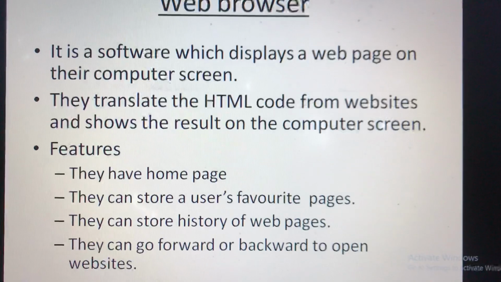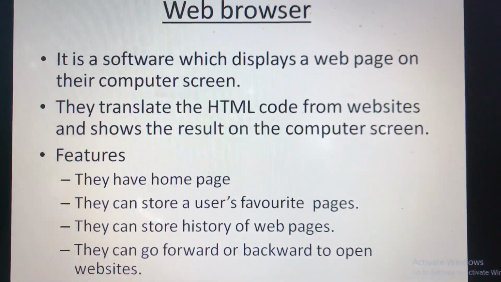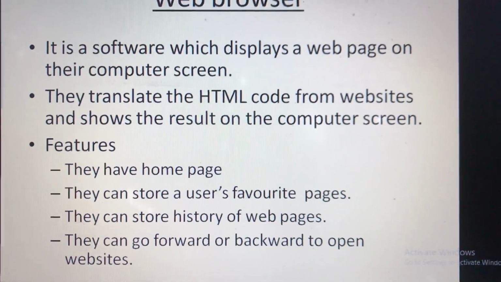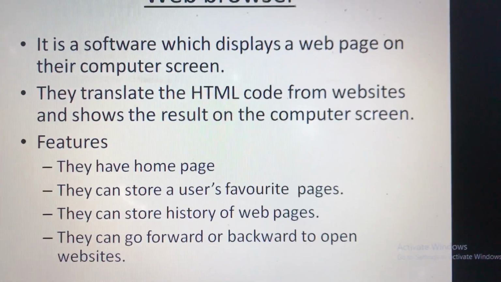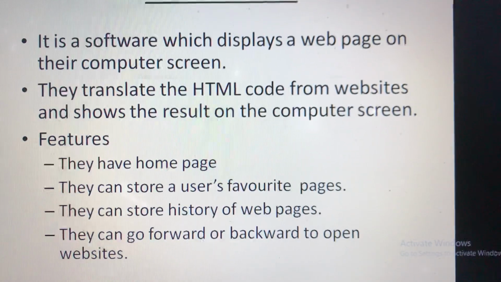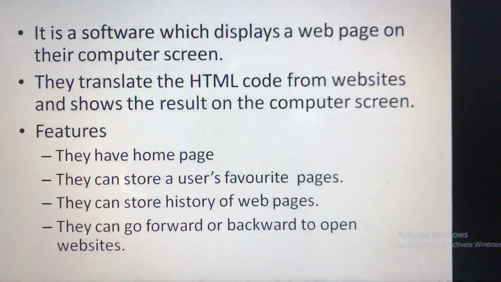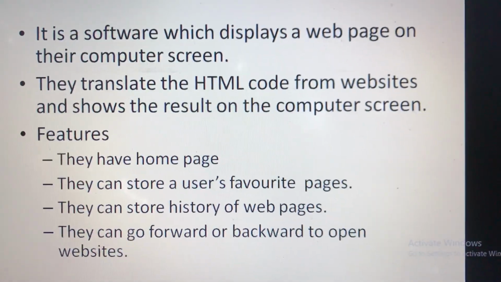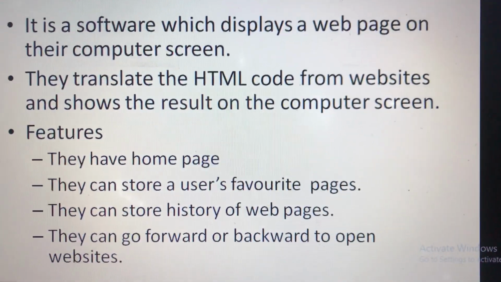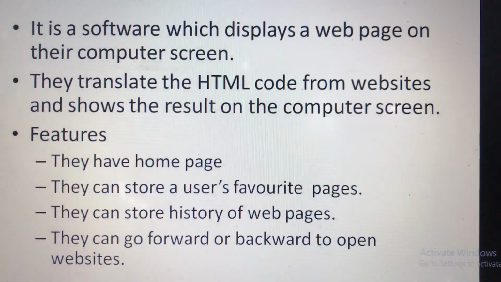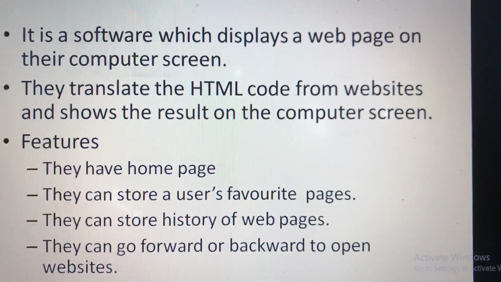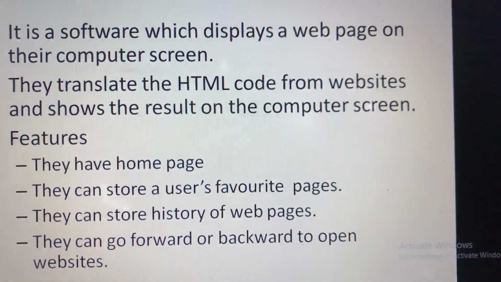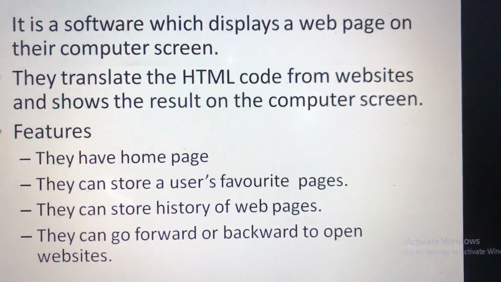So web browser. It is a software which displays a web page on the computer screen. For example, web browsers are Google Chrome, Internet Explorer, Firefox, and etc. They translate the HTML code from websites and show the result on the computer screen. You can also say that they are used as a translator or the interpreter.